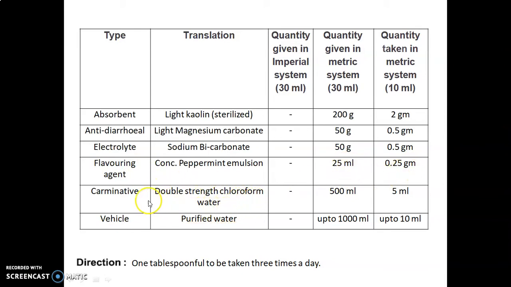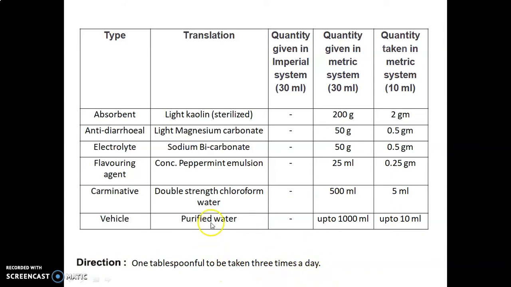Double strength chloroform water, used as a carminative, quantity given 500 ml, multiplied by 0.01 gives 5 ml. Purified water, used as a vehicle, up to 1000 ml, and for quantity taken it is added up to 10 ml. Direction: 1 tablespoonful to be taken 3 times a day.